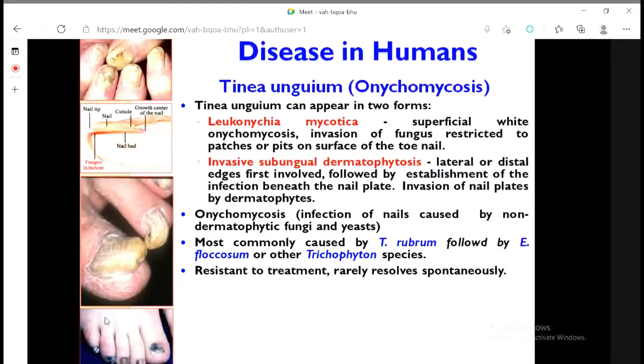Yet the infection goes so deep that no medicine can treat this. When the infection gets deep inside the nail, meaning the bed of the nail, it will remove the entire nail. It will digest the entire nail. Extremely painful, extremely difficult, and surgical removal is sometimes required. So this is tinea unguium or onychomycosis.